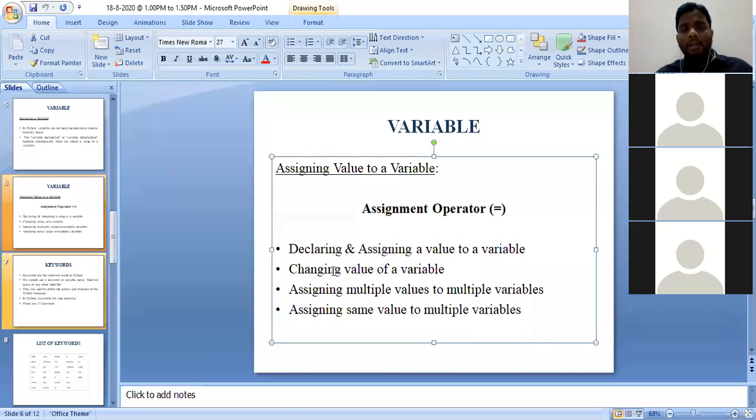Have you all understood these 4 types of initializing a variable? Just say yes or no. Roll number 21. Yes. Okay.